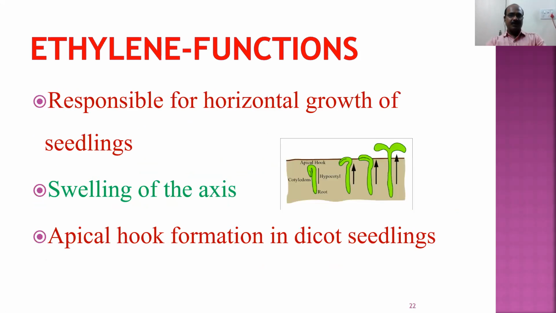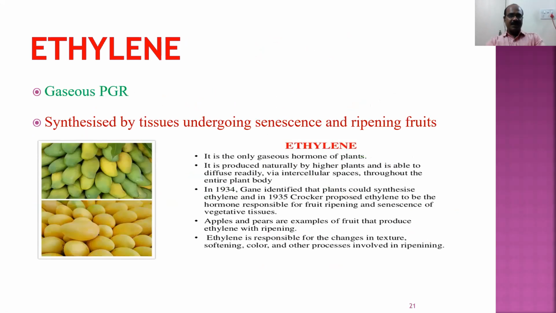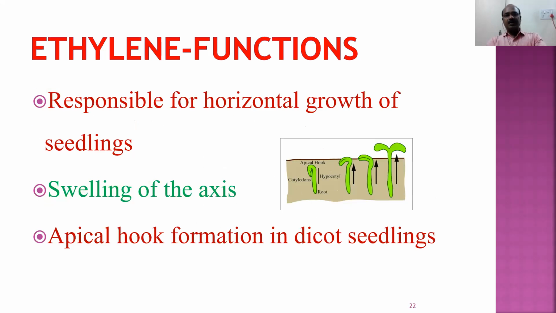So we'll go back to ethylene once again. Ethylene is the gaseous plant growth regulator. It is synthesized generally in the aging leaves and fruits. It is the only gaseous hormone to be present in the plants, discovered in 1934. All the ripening fruits will produce the ethylene. The raw fruits produce ethylene, which helps them to mature in all the horticultural plants.